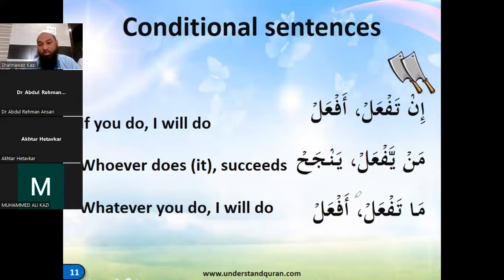Otherwise, I will not do it. So there is a condition. All these three words indicate a condition: in, man, and ma. What they will do is double chopping on the two verbs. That's why there are two choppers here. Then what will it do? The dhamma of the last alphabet becomes a sukoon. That is how the Arabs change, and they give different types of meanings. That is why we have to know them.